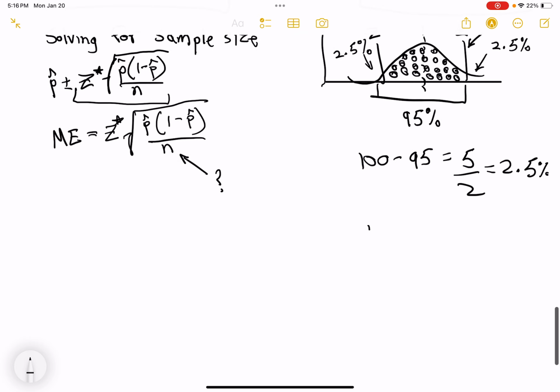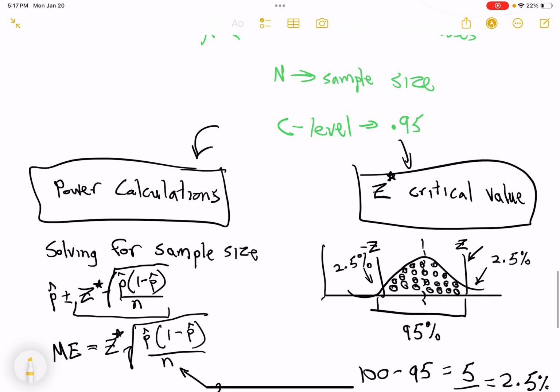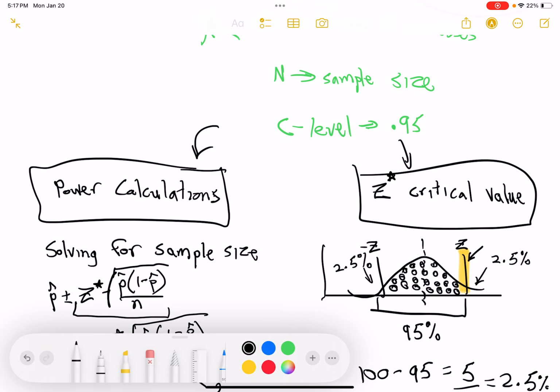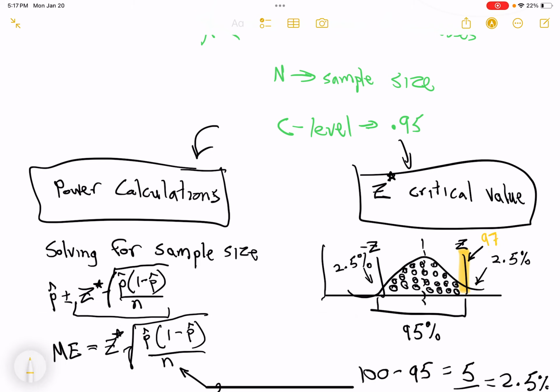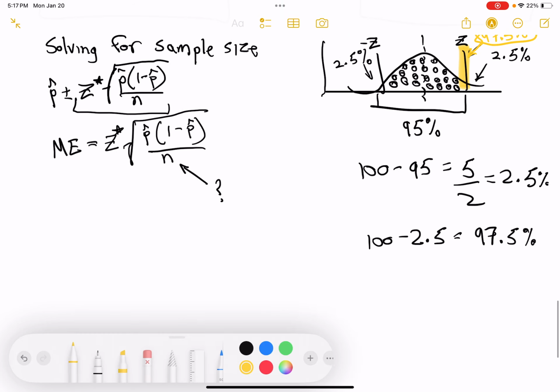What we then simply do is subtract that 2.5% from the 100%, and we get 97.5%. That means the 97.5th percentile is where this z-score sits that we are looking for. Put it in yellow, 97.5th percentile. So we want the 97.5th percentile z-score in order to find our z-critical value for a 95% confidence interval.